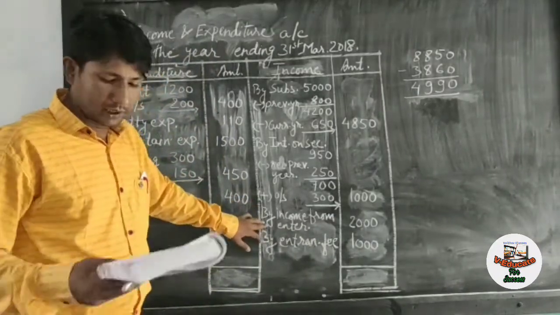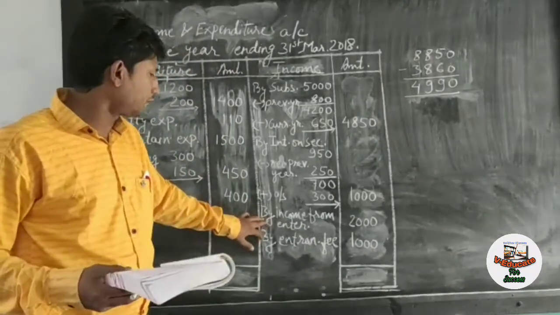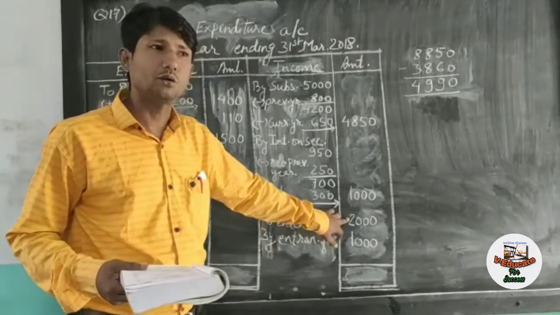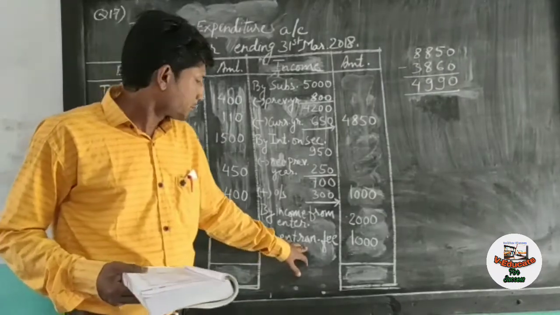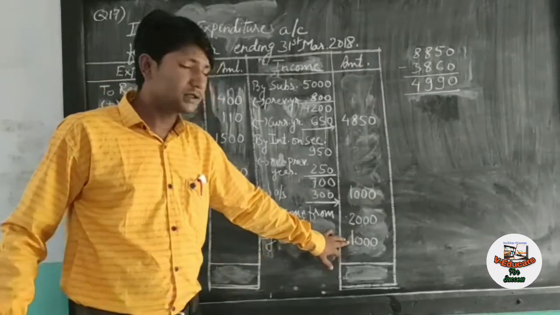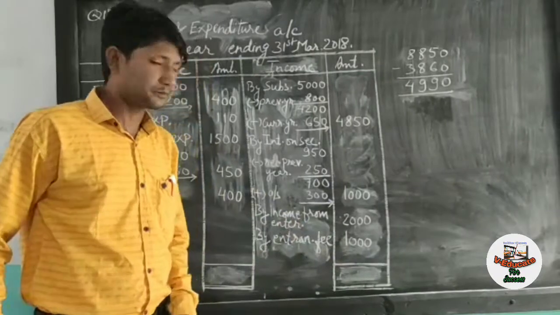Now, income from entertainment, it is given income from entertainment 2,000, no adjustment is there. By entertainment entrance fees, no adjustment is there. The full amount is written in the amount column 1,000.